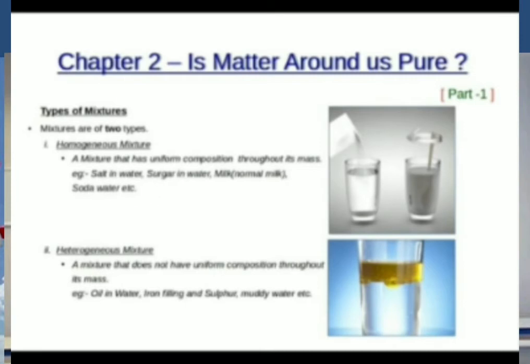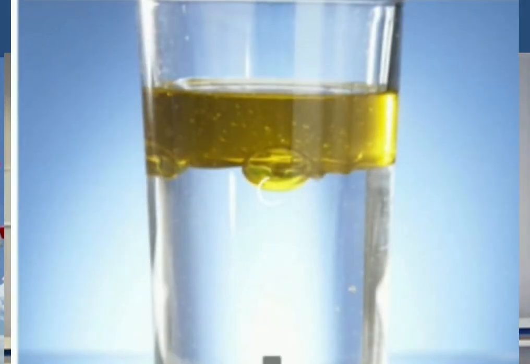Yes, we all know it. It contains buttermilk, curry leaves, chilies, etc. So the drink contains different substances. That is a heterogeneous mixture. Look at this picture. In this picture, the oil and water are separate. It's not uniform, so this is an example of a heterogeneous mixture.